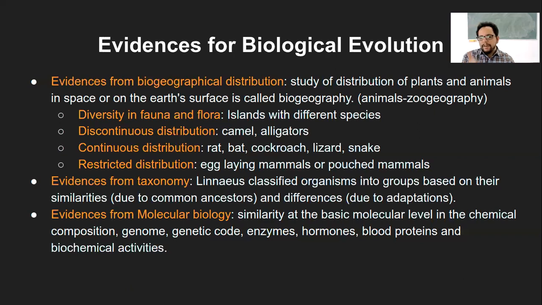And evidence from the molecular biology perspective, this again we have studied in the last few chapters. There is similarity at the basic molecular level in the chemical composition. Whatever the composition of a particular structure, let's say the cell wall, there is some similarity there.